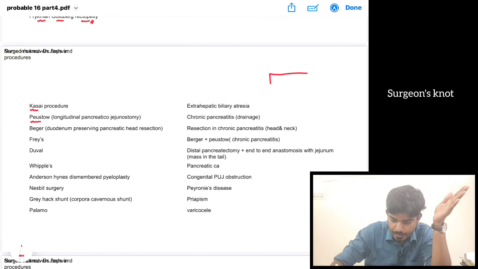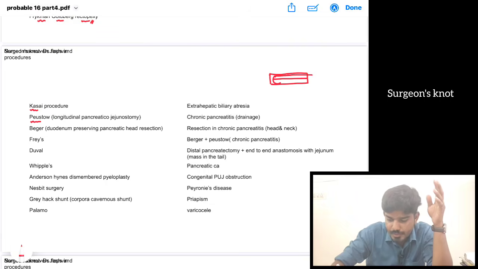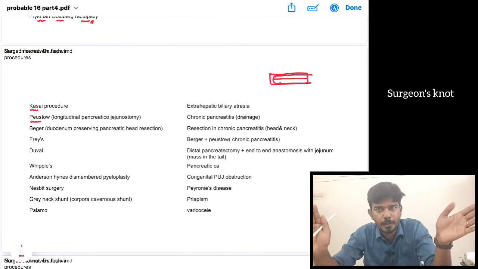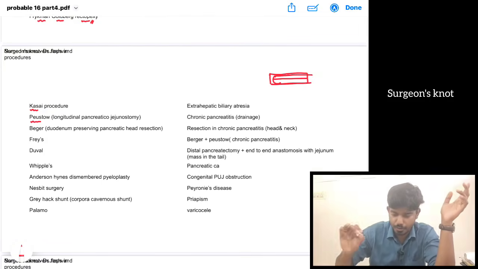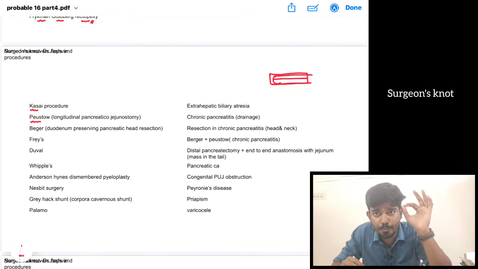So the pancreas has the pancreatic duct in the middle; we open it and suture the jejunum longitudinally to anastomose. That is Puestow's procedure. It is done in case of chronic pancreatitis. In chronic pancreatitis, if there is a mass in the head and neck of the pancreas, then we can go for Beger's procedure.